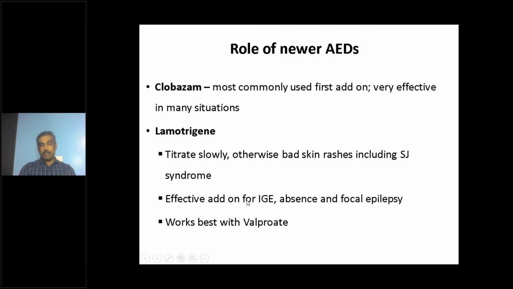So this can be an add-on for idiopathic generalized epilepsy, childhood absence epilepsy, juvenile absence epilepsy, juvenile myoclonic epilepsy. The combination of sodium valproate and lamotrigine is very, very good. So absence seizures, I have a case scenario I'll explain. In refractory absence epilepsy, lamotrigine is the drug of choice. In focal epilepsy, again, lamotrigine gives very good control.